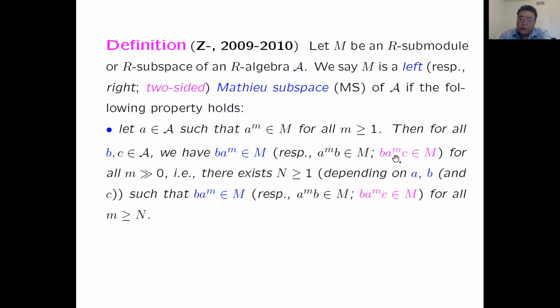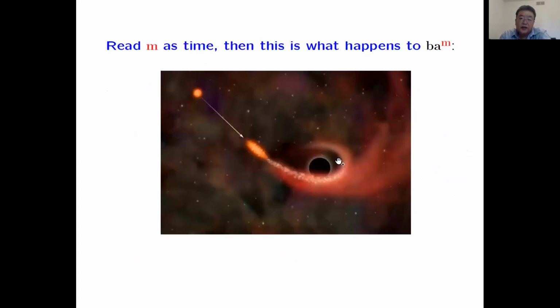This power will bring the product to the subspace when M is large enough. Same token, same idea. So naturally, we want to read this exponent M as the time. So when M is large enough, sooner or later, this product will be in a subspace. If we do that, then we can visualize the Mathieu subspace in this diagram.